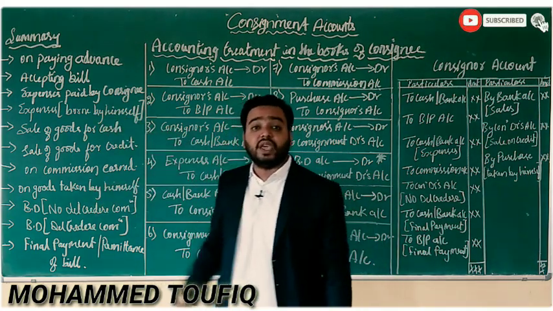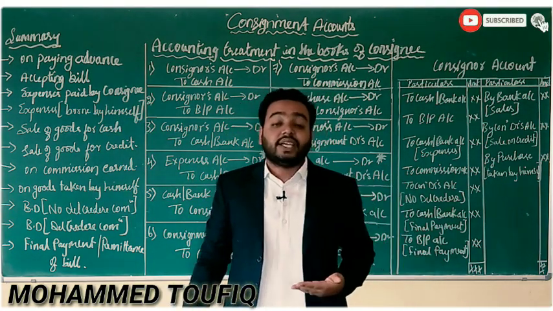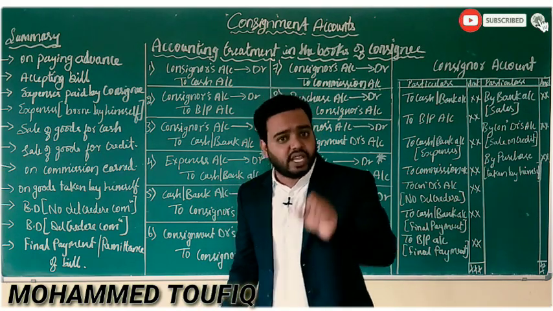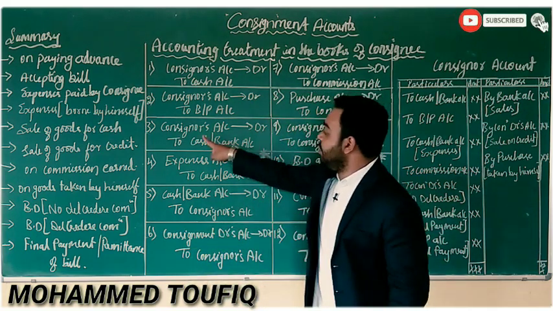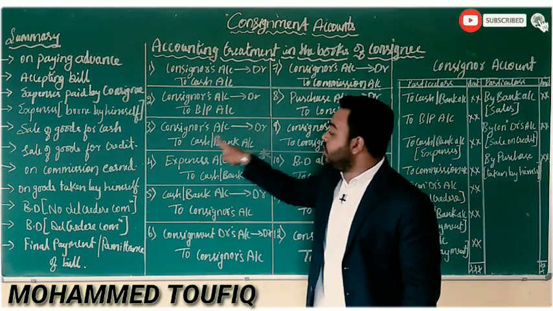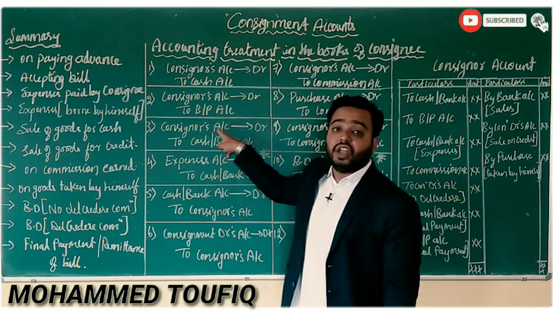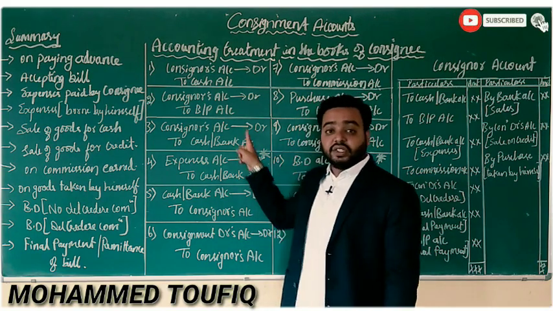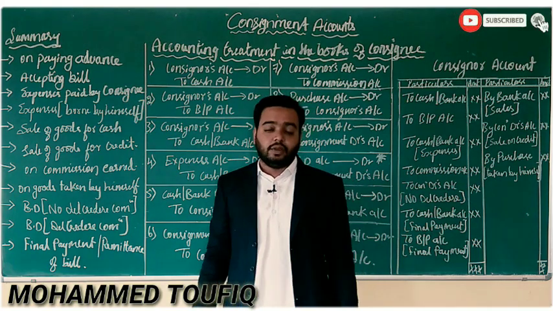The next transaction can be expenses paid by the consignee. Normally these expenses will be reimbursed by the consignor. For this transaction, the general entry will be consignor's account debit to cash or bank account. This is a general entry for a transaction where the expenses are paid by the consignee.